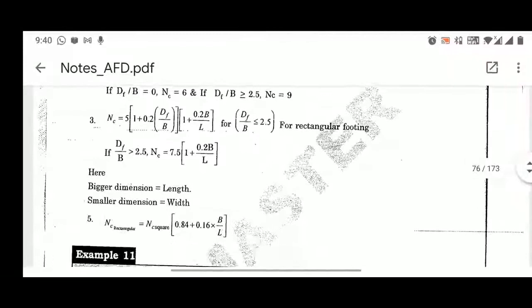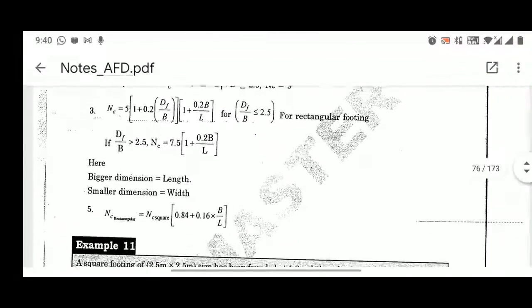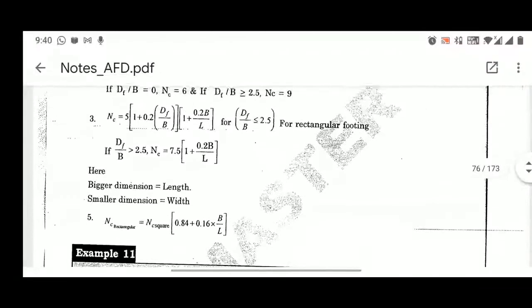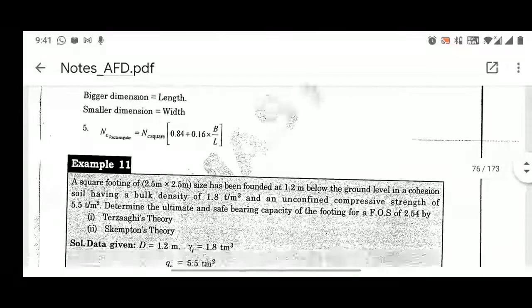Now, another case is if in your question everything is given for the square footing. What you will be doing? You will find out the Df/B value, and you will find out the NC for square, right? Once you obtain this NC for square, you will use this expression to find out the NC for rectangular. I hope the theory part for the Skempton bearing capacity is clear to all.